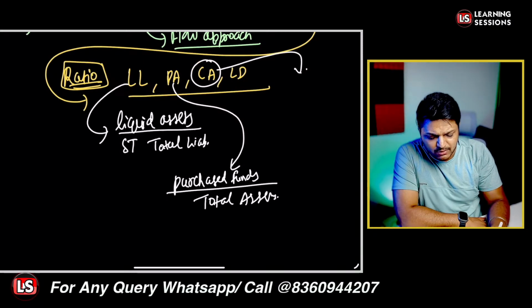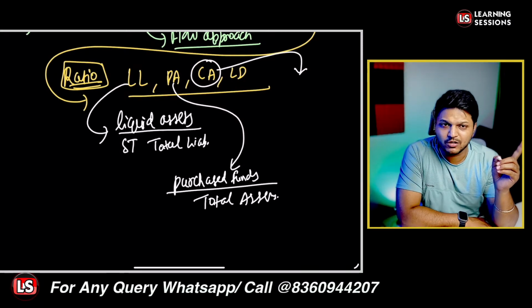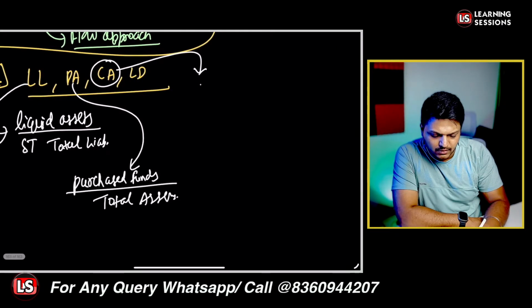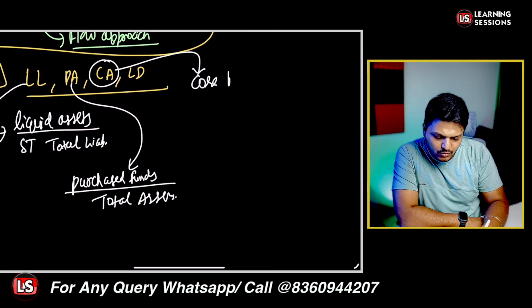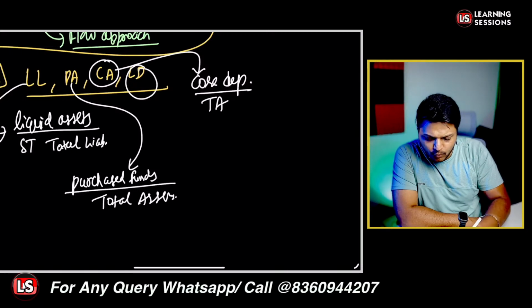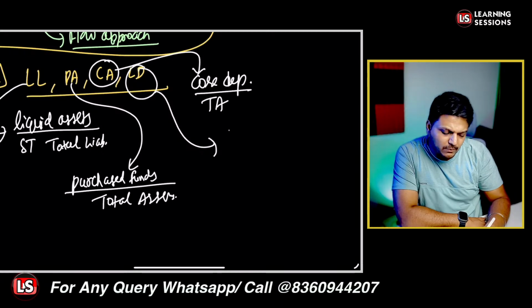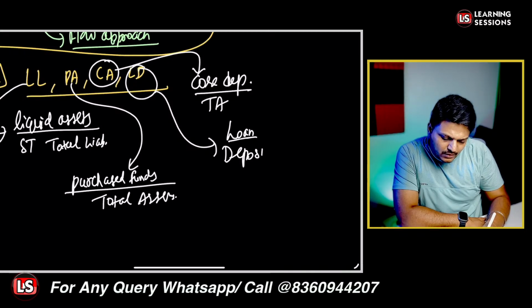These ratios are very important. The third one is CA, not the chartered accountant. It's core deposits to total assets. And the fourth one is LD. LD is the loan to deposit ratio.